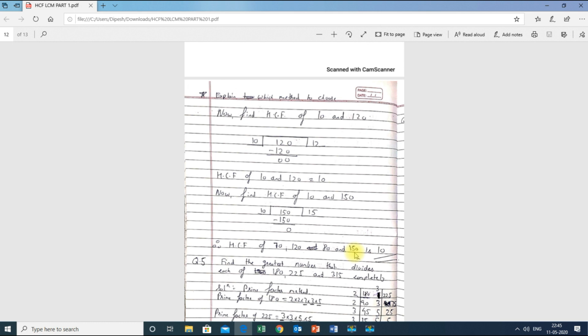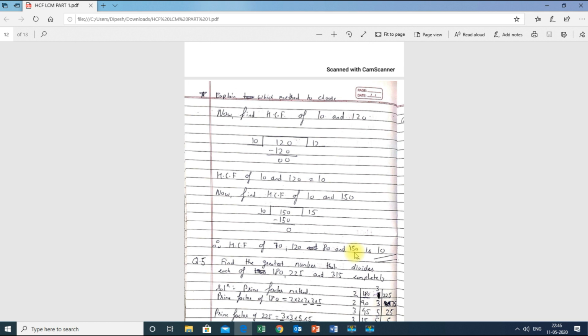But if you know the division method properly and the numbers are big, then I request you to go by the division method, because when the numbers are big, it makes the work more tedious in the common factor method and prime factor method. For example 120, 80, 70, 150, where all the numbers are big, doing it by the common factor or prime factor method will take a lot of time, and you might make a small mistake and get the whole sum wrong.